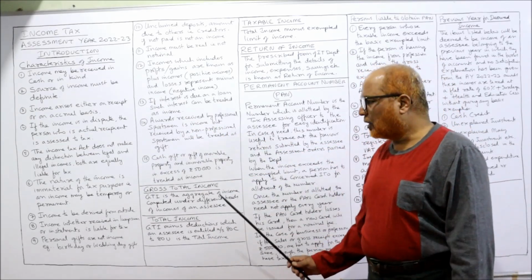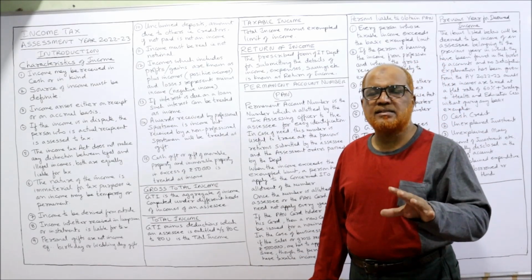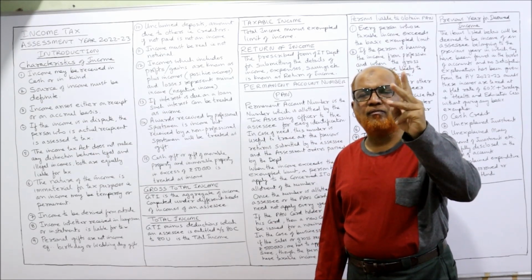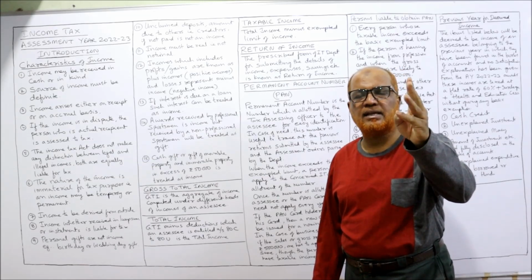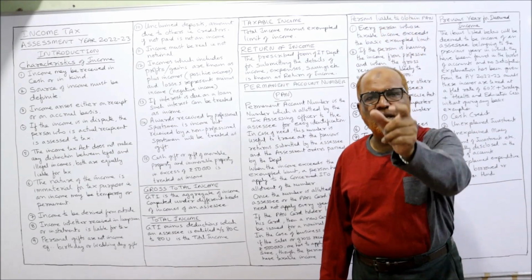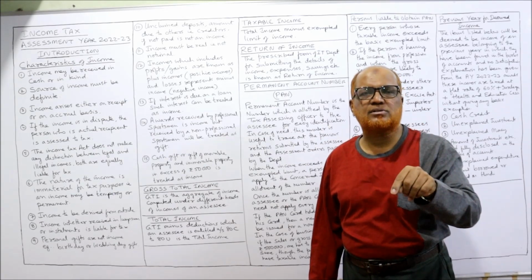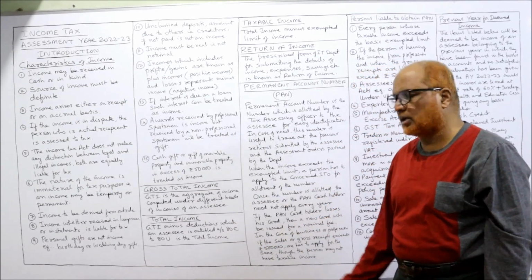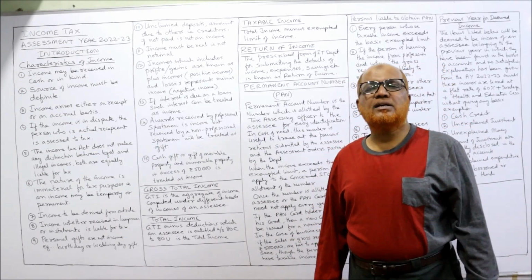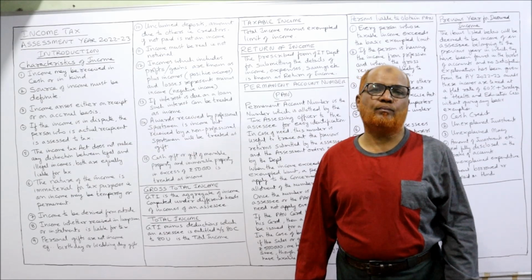Now the next concept is gross total income. Actually, the Income Tax Act has given 5 heads of income: income from salary, income from house property, profits and gains of business and profession, capital gains, and income from other sources. If you take the total of the 5 heads of income, the total or aggregate of incomes of all the 5 heads is called gross total income. Now total income: from gross total income, deductions are available under sections 80C to 80U.